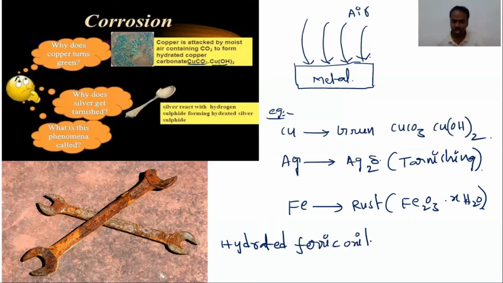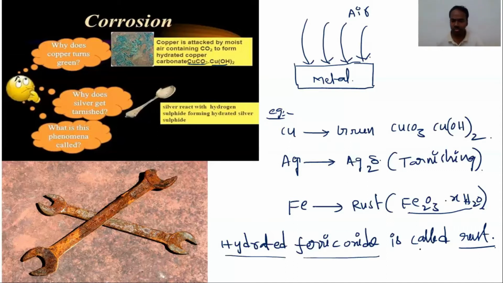Hydrated ferric oxide is called rust. So what is the chemical formula of rust? Fe2O3.xH2O. Then what is the chemical name of rust? Hydrated ferric oxide is called rust.